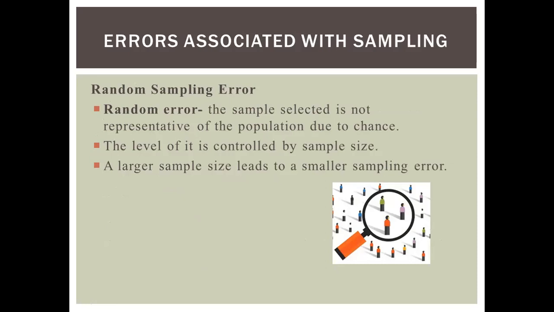Now, the various errors associated with sampling. There may be random sampling error. Random error means the sample selected is not representative of the population due to chance. Its level is controlled by sample size, and a larger sample size leads to smaller sampling error. It means that if we increase the sample size, then the sampling error becomes smaller.